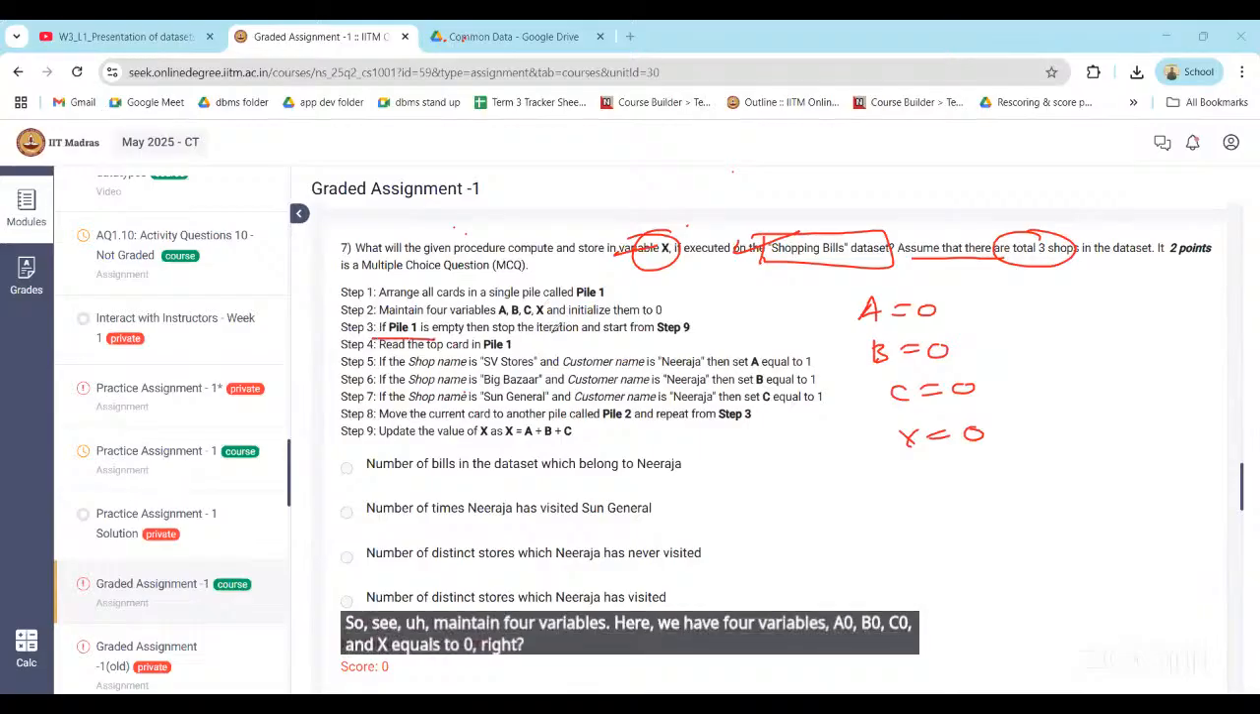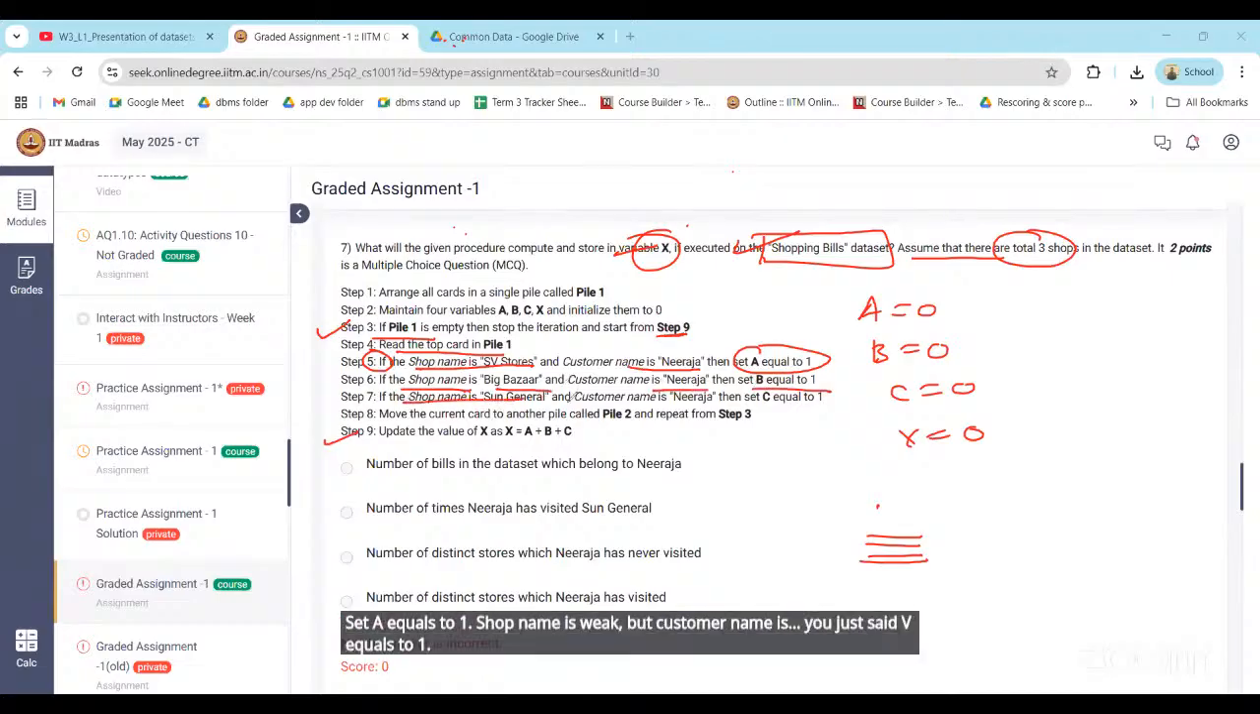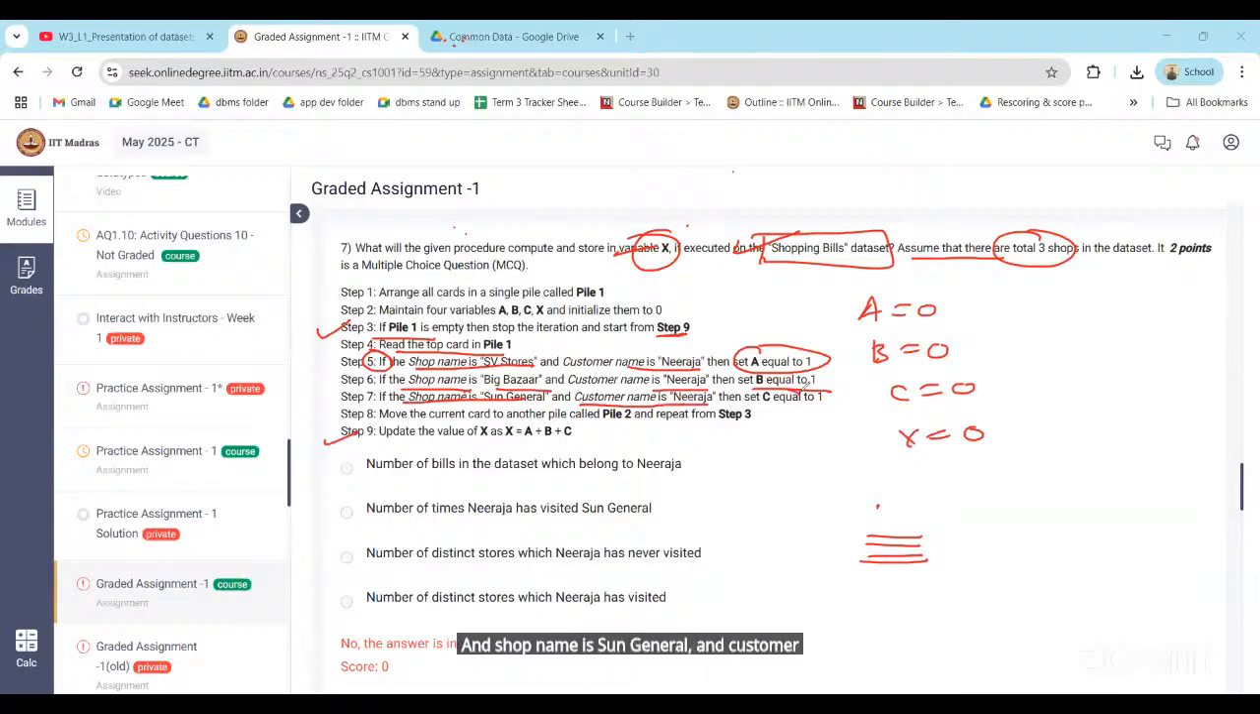If pile 1 is empty, stop the iteration and start from step number 9. See, read the step carefully. If pile 1 is empty, we have to stop the iteration and then go to step number 9. Read the top card in pile 1. Pile 1 means just assume that we have all the cards, one on top of another, in the format of a stack, okay? So here we are saying if the shop name is SV Store and customer name is Nirja, set A equals 1. Shop name is Big Bazaar, customer name is Nirja, set B equals 1. And shop name is Sun General and customer name is Nirja, set C equals 1.